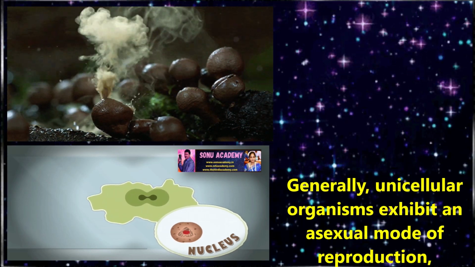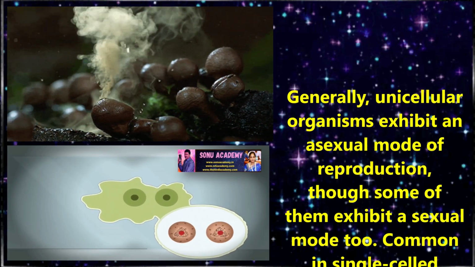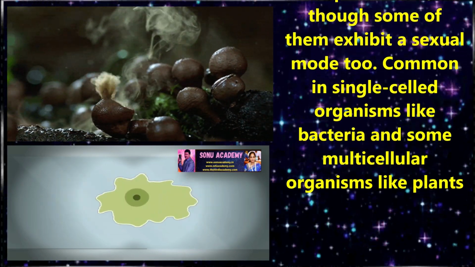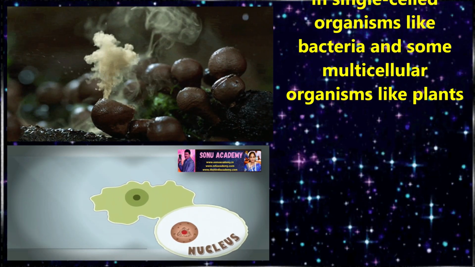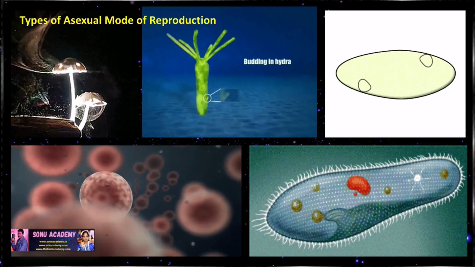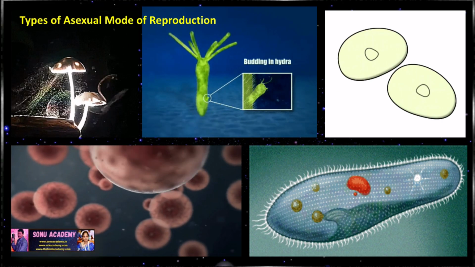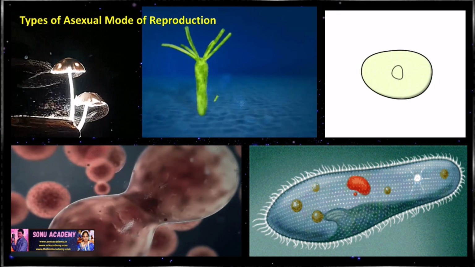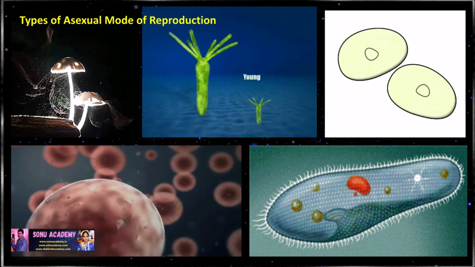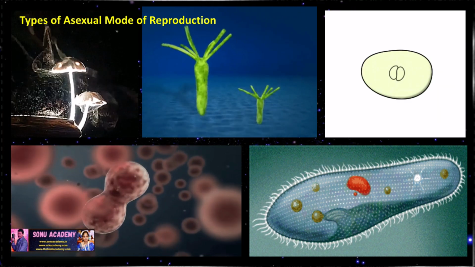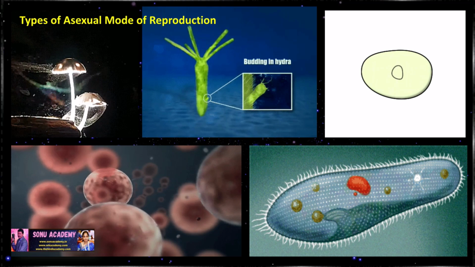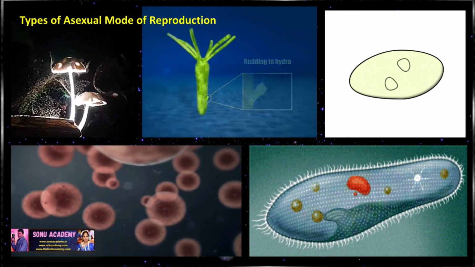Generally, unicellular organisms exhibit an asexual mode of reproduction, though some of them exhibit a sexual mode too. It is common in single-celled organisms like bacteria and some multicellular organisms like plants. Children, let us discuss the types of asexual reproduction. Asexual reproduction has 6 types: fission, binary fission, multiple fission, budding, fragmentation, regeneration and spore formation. Children, let us discuss in detail each and every type of asexual mode of reproduction.